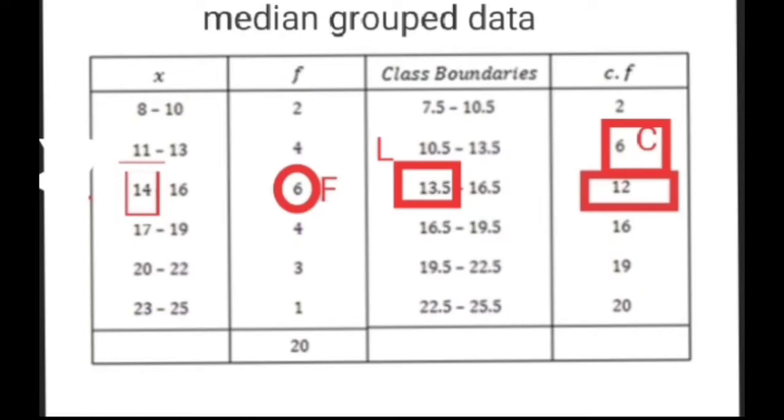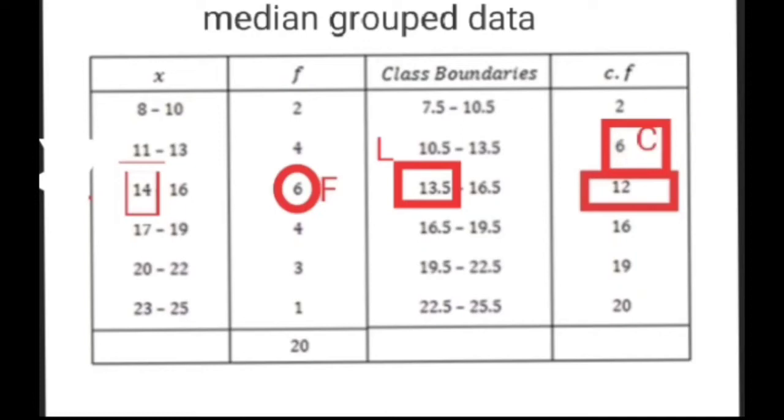The next step is to find the cumulative frequency column. How will you find that? In a simple way, as cumulative means the total. Whichever class you're standing at, you find the total till that class. At the first class the total frequency is 2.